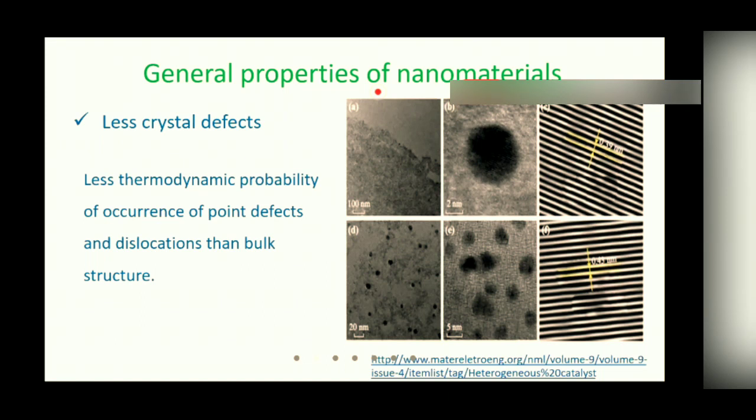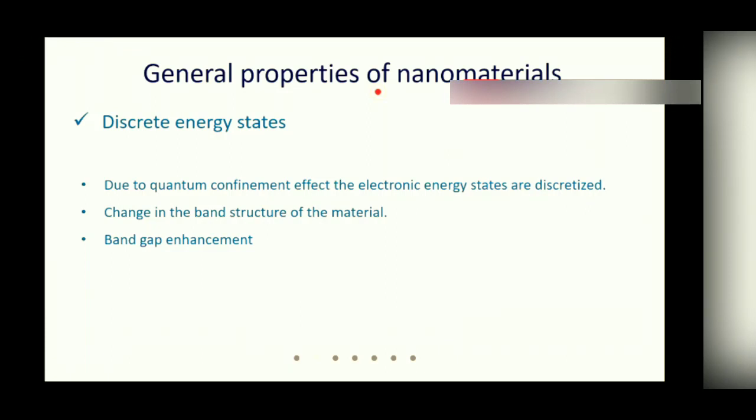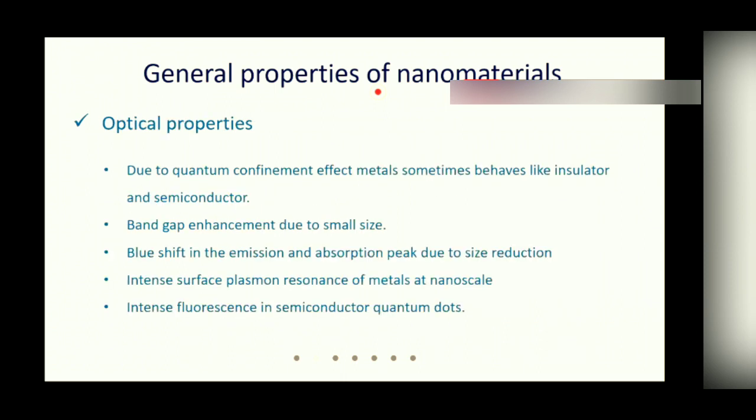exam. The nanomaterials have discrete energy states. Due to the quantum confinement effect and discretization, the energy band changes, which we have already discussed. I think I should not elaborate on it here because it was already discussed. I shall go to the next section. The optical properties have also been discussed during the quantum confinement effect.